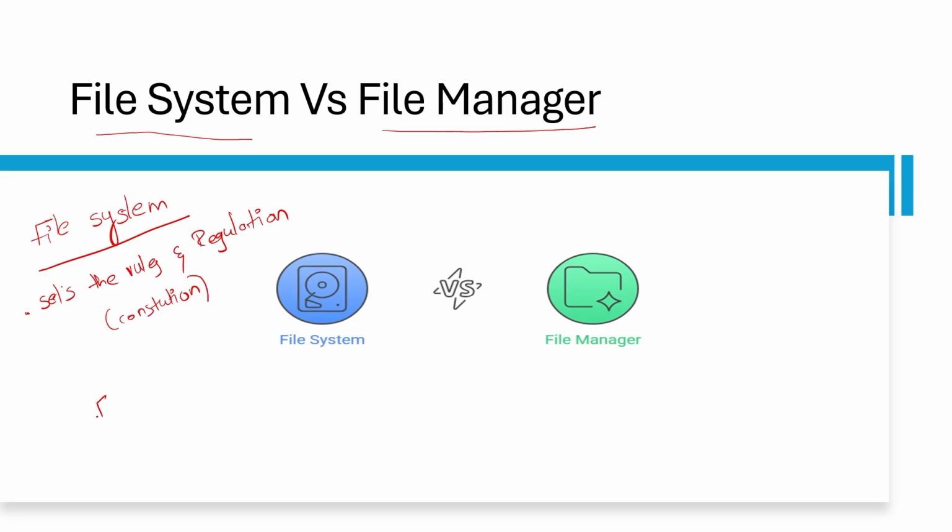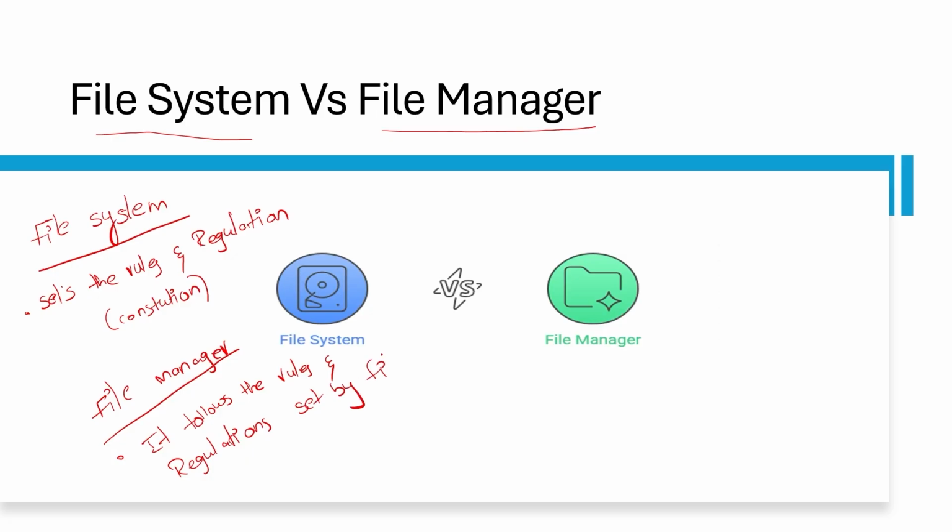Now, file manager. A file manager follows the rules and regulations set by the file system, like parliament members.